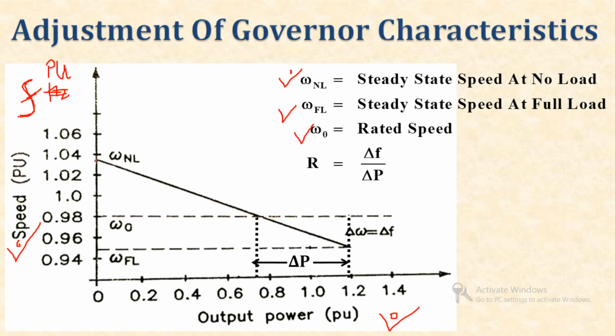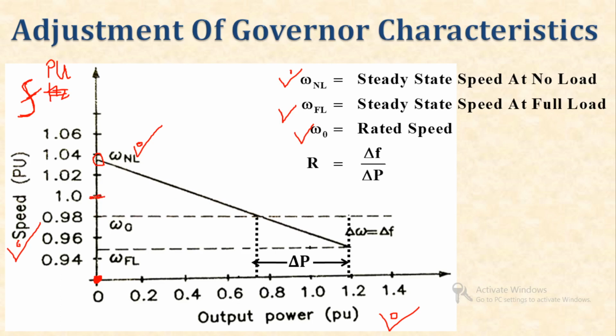So, consider this point, this is omega NL, the steady state speed at no load. We already know that when the load is 0, there will be a speed which is higher than the rated speed. Clear? Because at no load the alternator speed is higher than the rated speed, which is greater than 1 per unit.